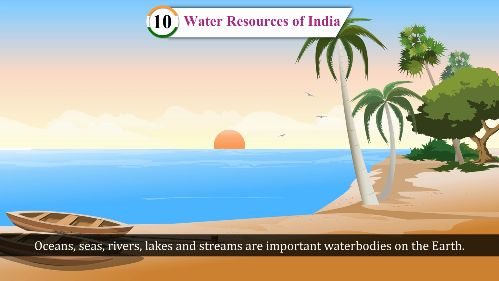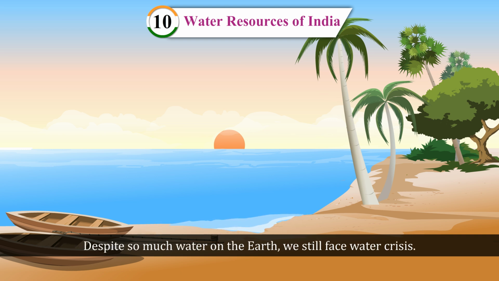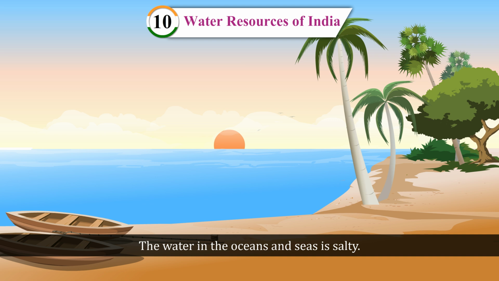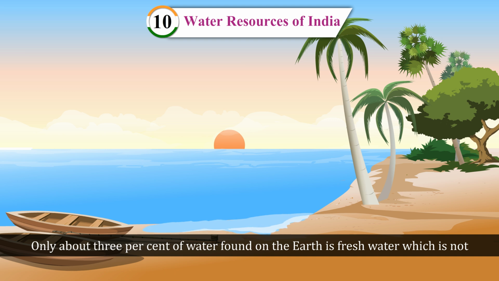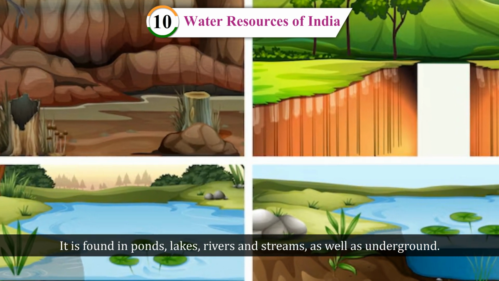Sources of water. Oceans, seas, rivers, lakes and streams are important water bodies on the earth. Water is also found under the surface of the earth and is known as groundwater. Despite so much water on the earth, we still face a water crisis. Some of the reasons for shortage of water are as follows. Most of the water found on the earth is not fit for drinking. The water in the oceans and seas is salty. Only about 3% of water found on the earth is fresh water, which is not salty. It is found in ponds, lakes, rivers and streams as well as underground.